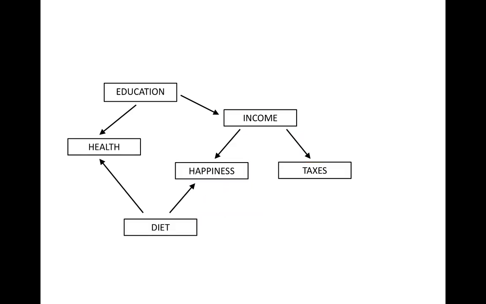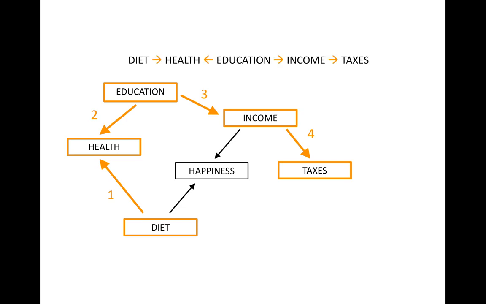Consider a slightly more complex causal graph. There is an undirected path of length 3, from diet to happiness to income to taxes. And we notate this path as so. There is another undirected path, from diet to taxes of length 4, going from diet to health to education to income to taxes. So there are two undirected paths between diet and taxes.